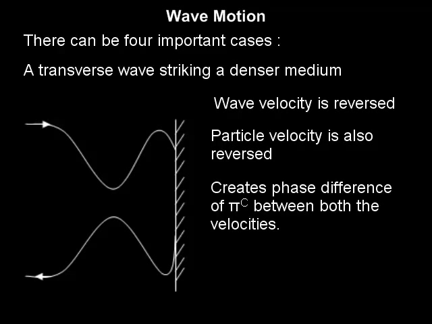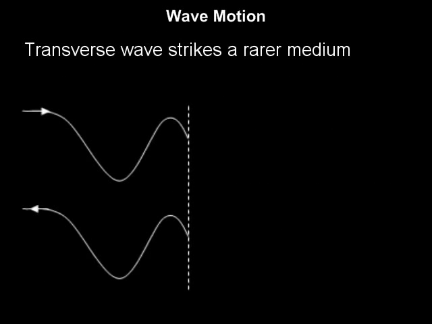This creates a phase difference of pi radian between both the velocities. We know that there is a phase difference of pi radian between successive crest and trough. Thus, creation of a phase difference of pi radian means a crest is reflected as trough and the trough is reflected as crest. Look at the second figure.